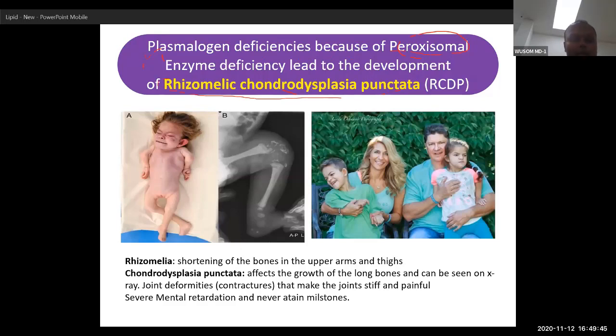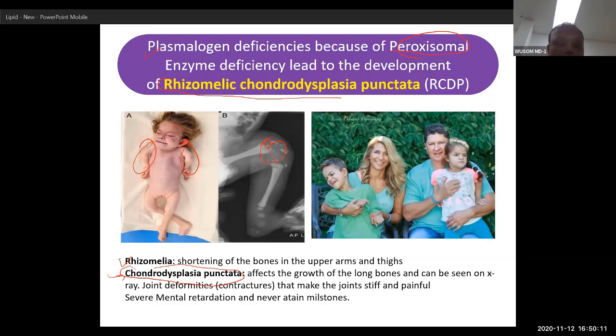Rhizomelia means small limb, a very peculiar type of shortening of the bones of the limbs. And why is it shortened? This will give you the pathogenesis. Long bones grow because of cartilage at the end of the bone.